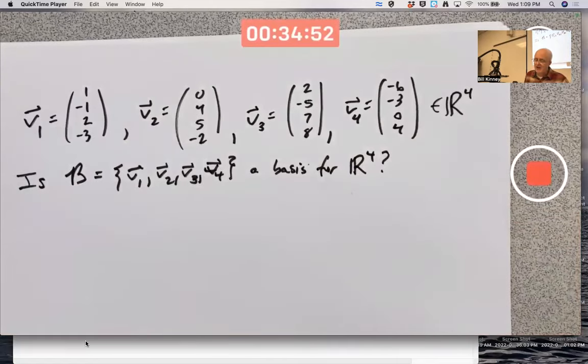Because I picked the vectors at random, in all likelihood, the answer is yes. Unless I'm very, very, very unlucky. I feel confident in assessing the probability that it's a basis to be 1, or at least 0.99999. I'd be willing to bet a lot of money that it's a basis.